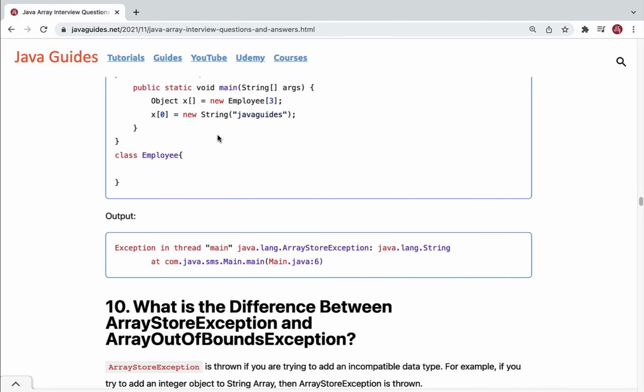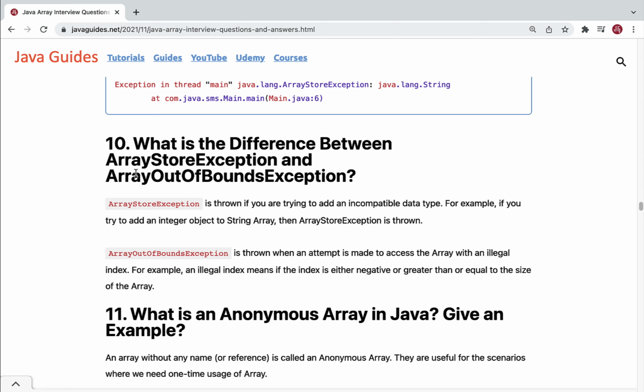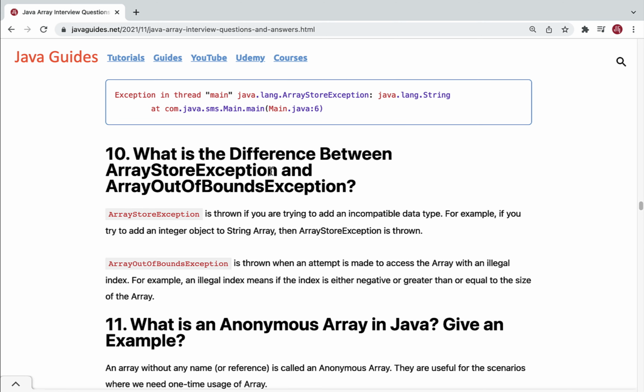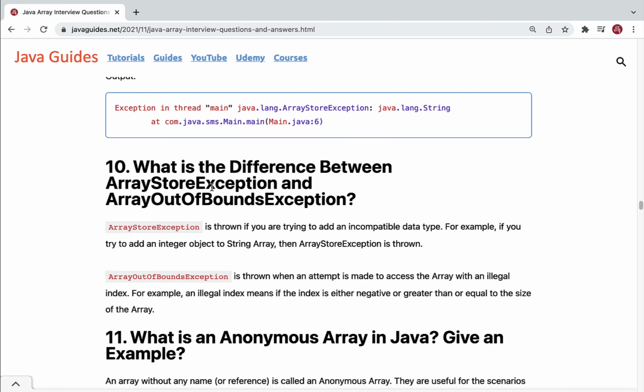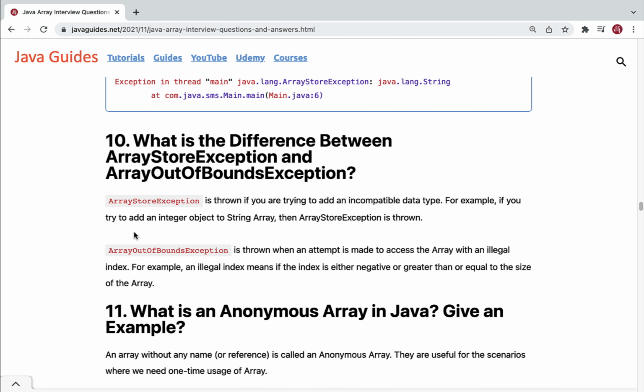Well, the next question is, what is the difference between array store exception and array out of bounds exception? Already we have gone through these two exceptions, right? Here we can summarize the difference. Array store exception is thrown if you try to add an incompatible data type. For example, if you try to add an integer object to a string array, then you will get array store exception. So this is a runtime exception.